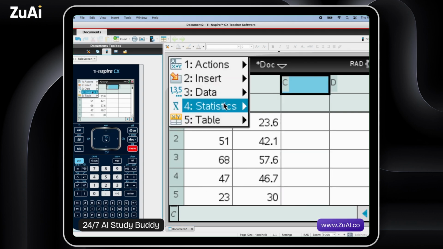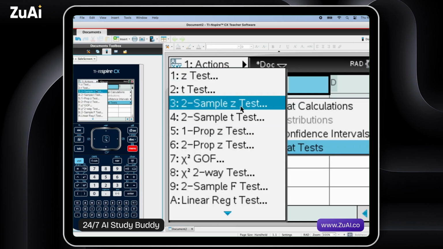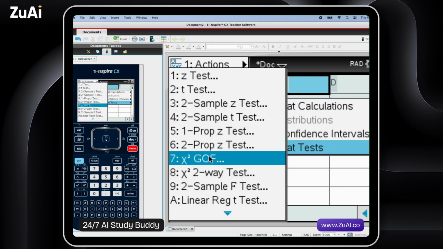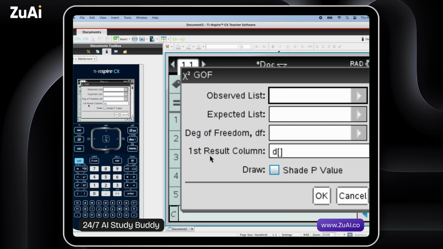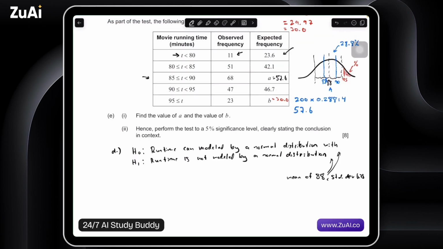Let's run a statistical test. And we will do chi-squared goodness of fit. Observed, we called O, and expected, degrees of freedom. What are degrees of freedom? Let's go back to the document for a sec. So as part of process, especially for an 8-mark question, we would almost certainly want to show degrees of freedom.